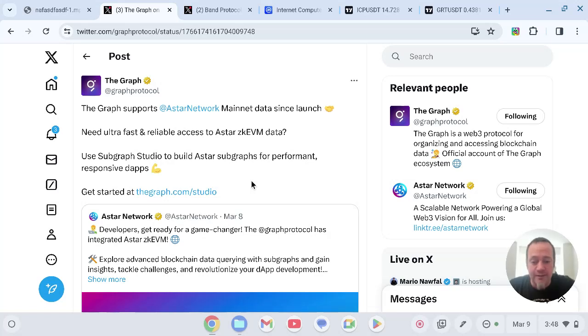Developers, get ready for a game changer. The Graph protocol has integrated Astar ZK EVM. Explore advanced blockchain data querying and subgraphs and gain insights, tackle challenges, and revolutionize your dApp development. Pretty interesting to see. I can't wait to see more cryptos that are integrated with the internet computer, and the graph is definitely top on the list with the ERC20 integration of the internet computer protocol, which is my second pick, of course, the internet computer protocol.